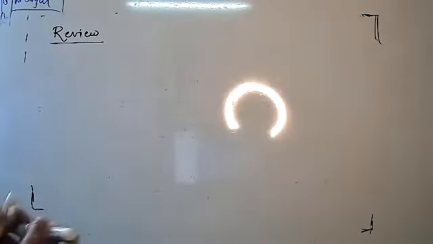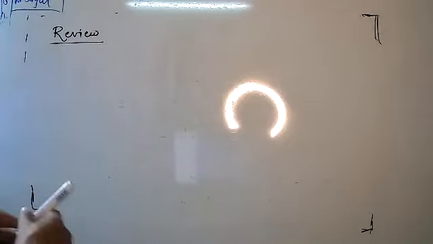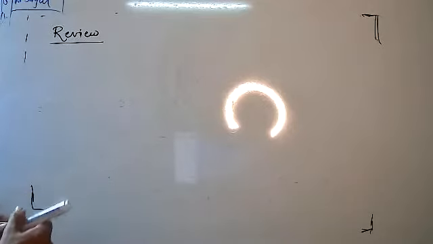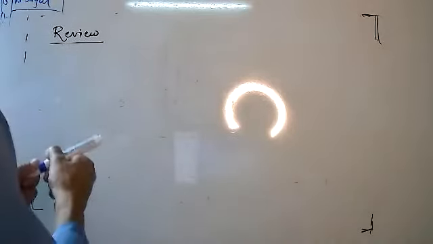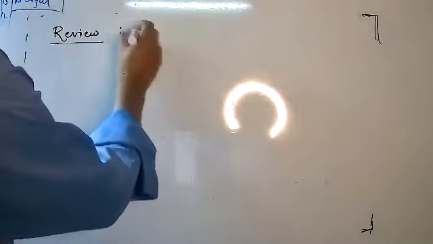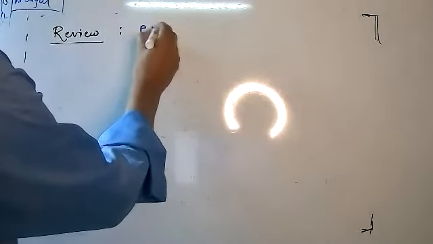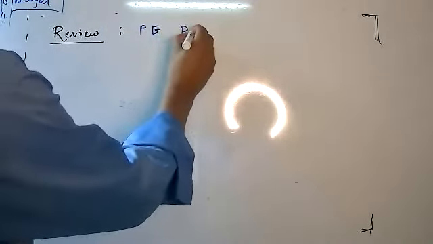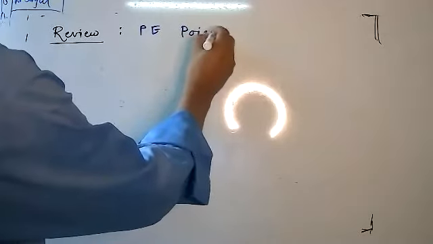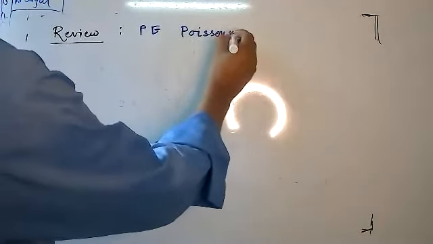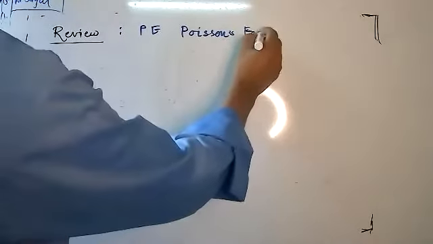Good morning, all. First, I will review the previous lecture. In the previous lecture, I already completed Poisson's equation, PE, that is Poisson's equation. Can anyone tell me the mathematical expression for Poisson's equation? Anyone?